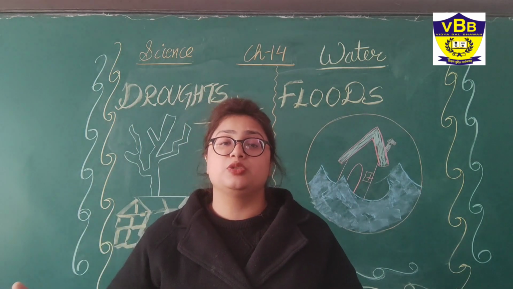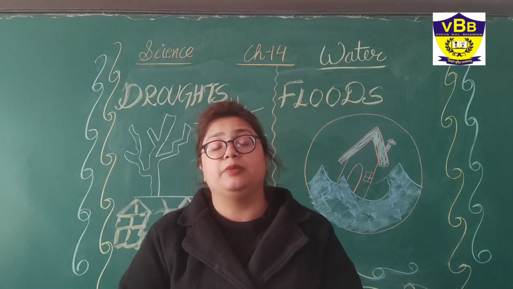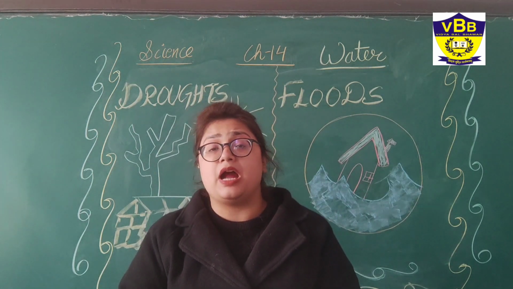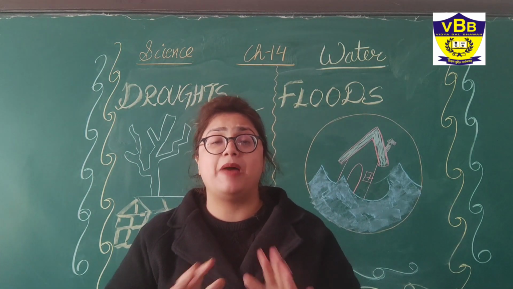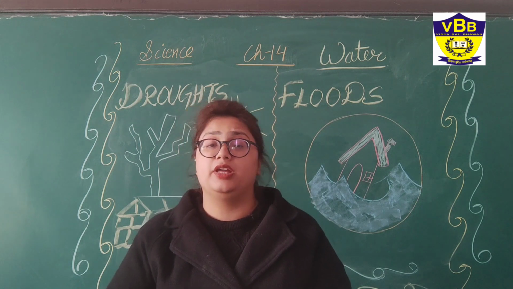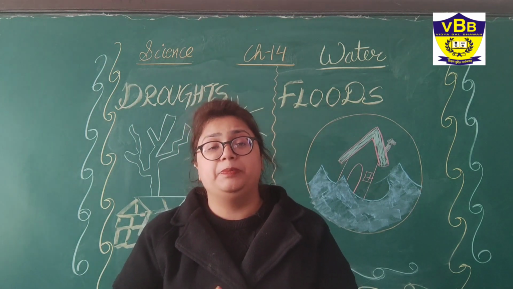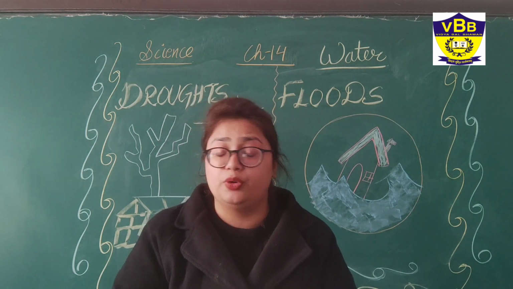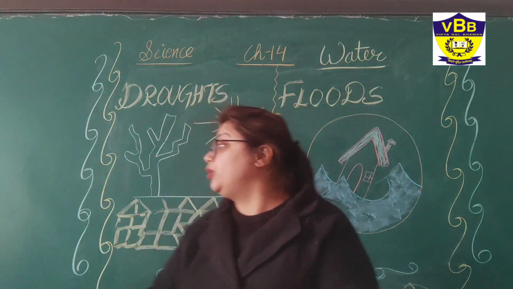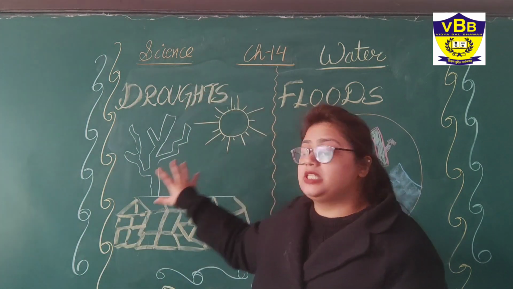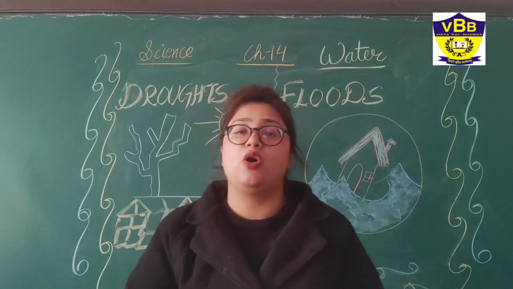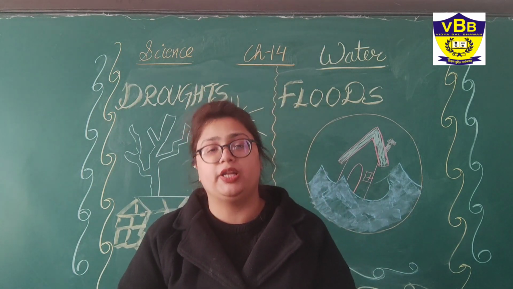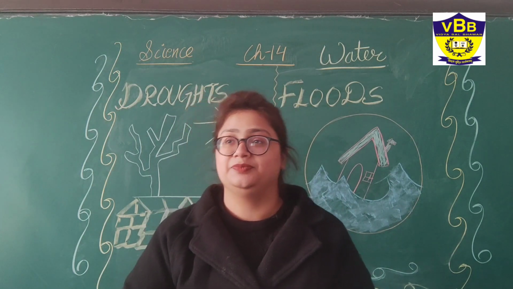the repercussions will be very high, and the people, animals, plants, the whole area will become barren, and everything there will be silent, and people are going to die. So drought is one of the major disasters that can happen because of lack of water in any area.